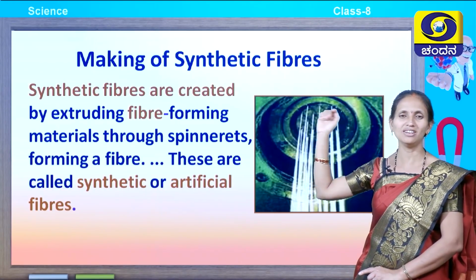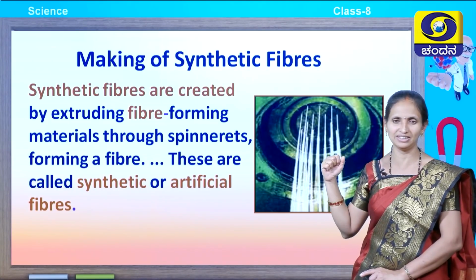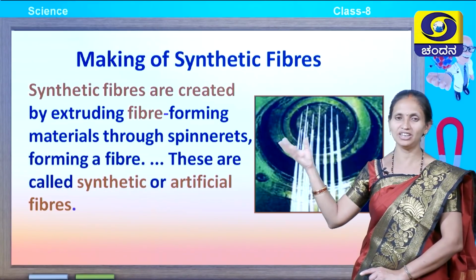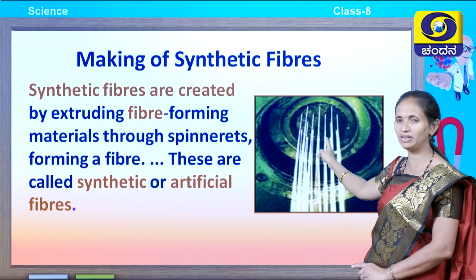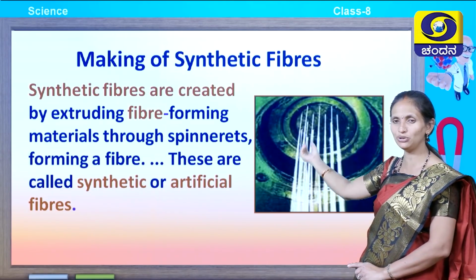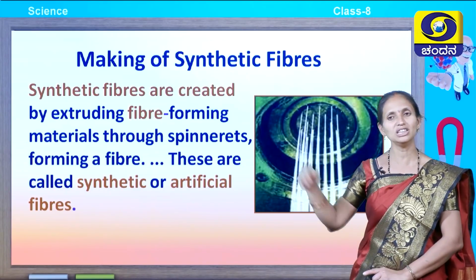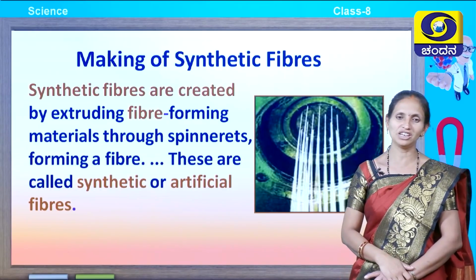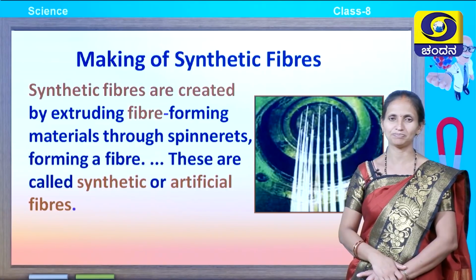Synthetic fibers are created by extruding fiber forming materials. The fiber forming materials are converted into fibers through spinnerets. This is a picture of spinnerets. They are converted into fibers, resulting in the formation of a fiber. These fibers are known as synthetic fibers or artificial fibers or man-made fibers.